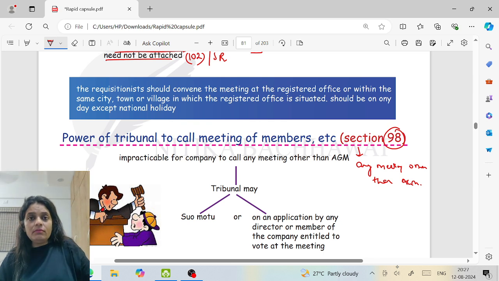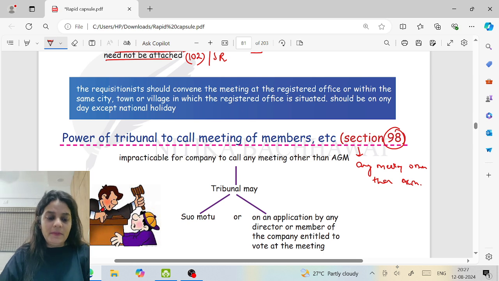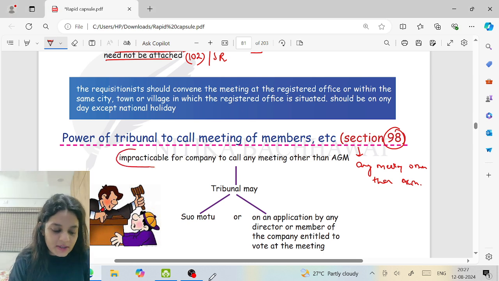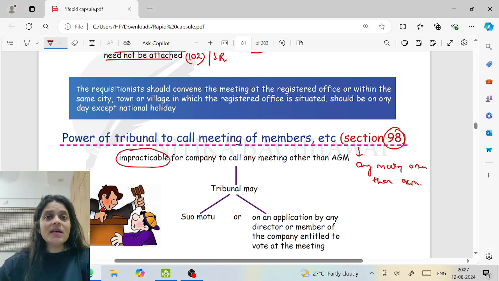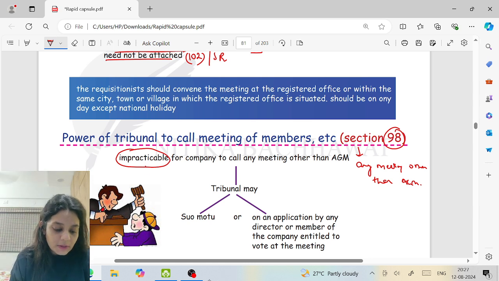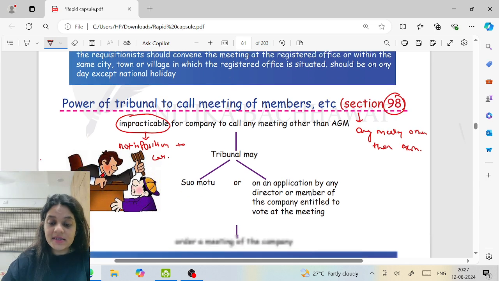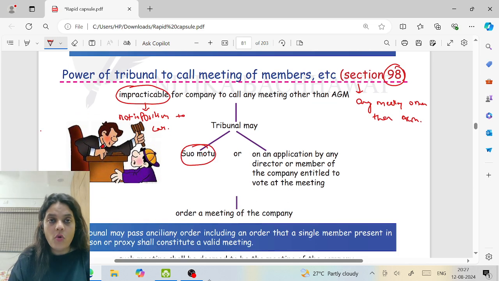So if it is impracticable for the company to call the meeting. Ma'am, what is impracticable? As such, Companies Act has not defined the term impracticable. They don't say what is considered as impracticable. If I put it in simple terms, impracticable means the company is not in a position to call the meeting. Right? Then in that case, the tribunal may on its own.